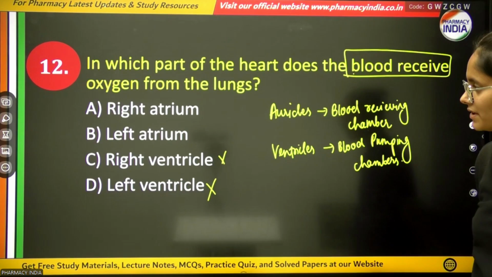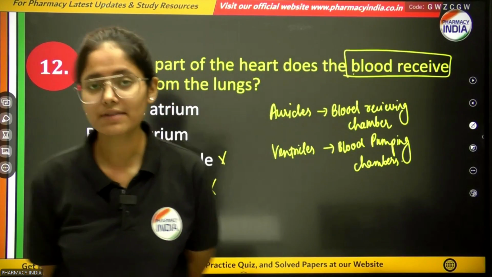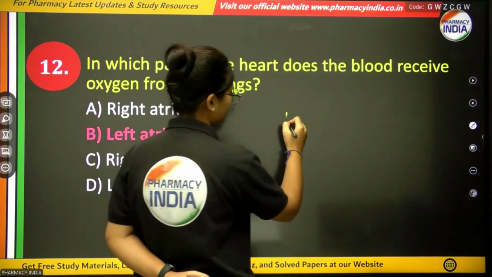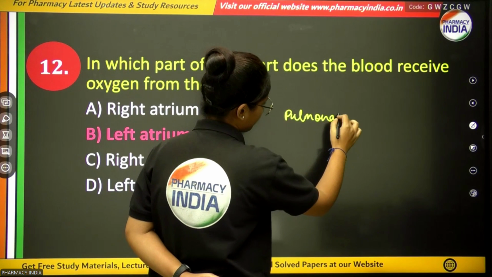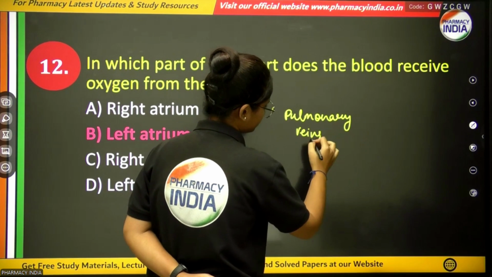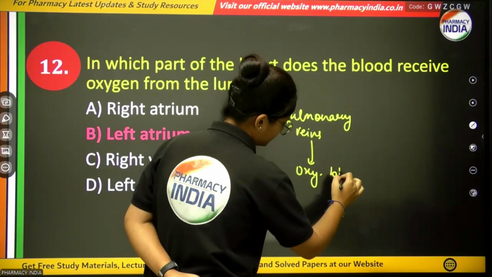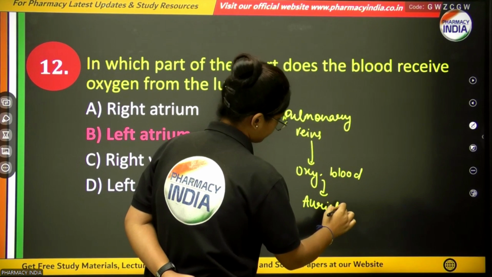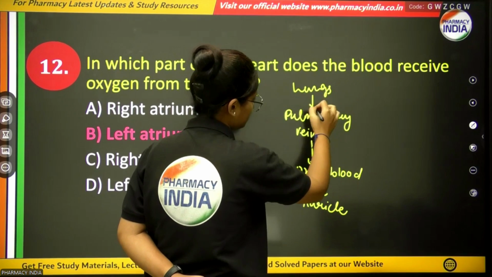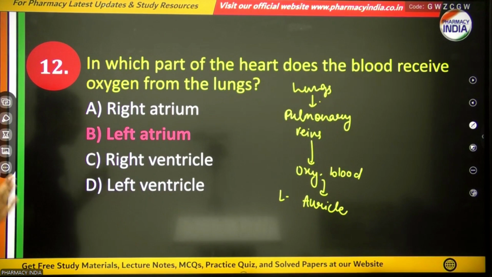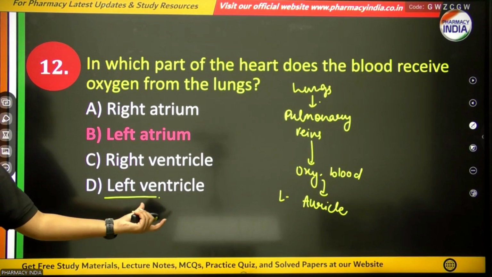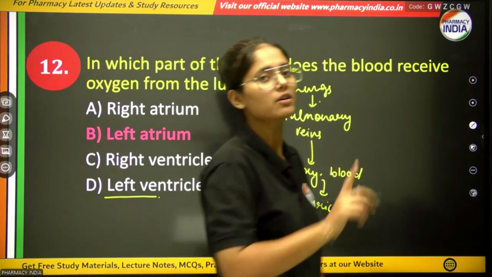So the correct option will be left auricle, which receives oxygenated blood from the lungs with the help of your pulmonary veins. So this is the blood flow of oxygenated blood from the lungs to your left auricle. And from the left auricle, it reaches the left ventricle, and from the left ventricle, with the help of the aorta, it circulates to your whole body.